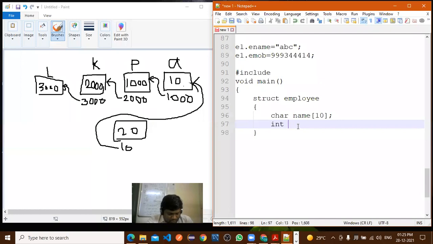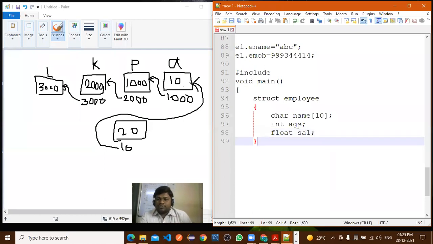So what we are writing? We are writing the name. After that, what do we require? Suppose age. And one more variable, we will take a float, salary. Right. Now these three variables I have declared in the above structure, that is the employee structure.